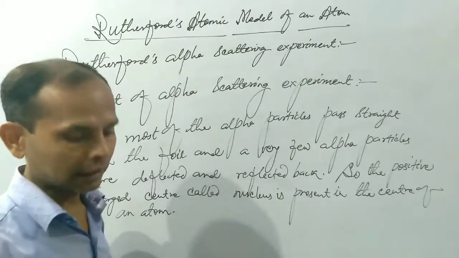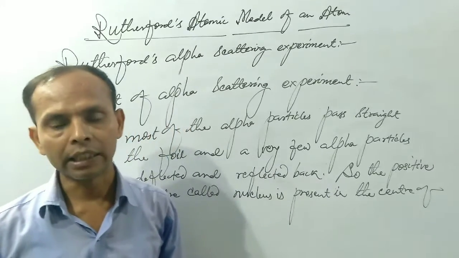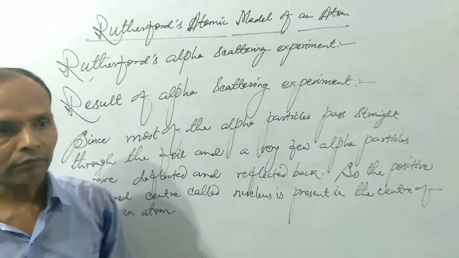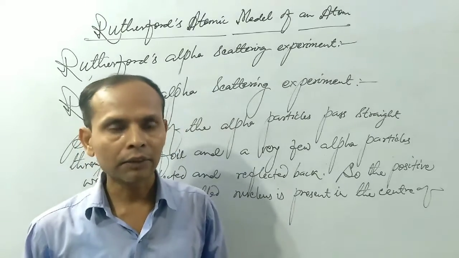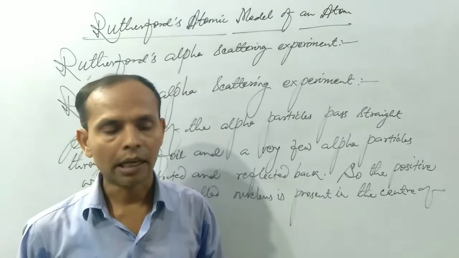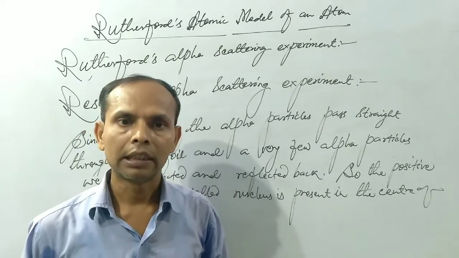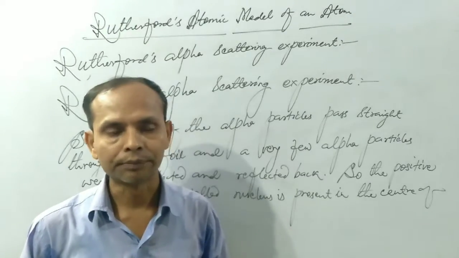Whenever alpha particles were scattered over the thinnest foil of gold, Rutherford found that most of the alpha particles passed straight through the foil and very few alpha particles were reflected and deflected back. Out of this experiment and observation, Rutherford gave a result.